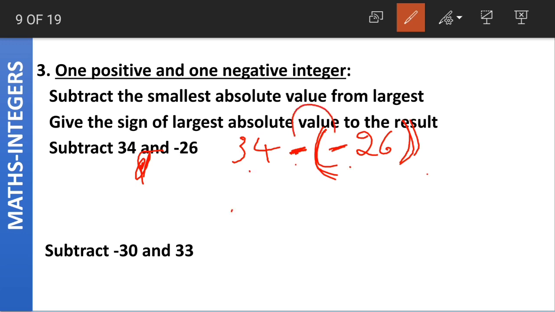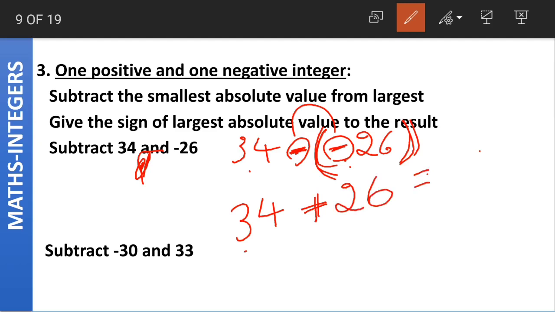Now what is minus into minus equal to? Minus into minus is equal to plus. Both the signs are same. So when we multiply similar signs, the answer we get is a positive sign. 34 plus the next integer is 26. What is 34 plus 26 equal to? 34 plus 26 is equal to 60. And what about the sign?